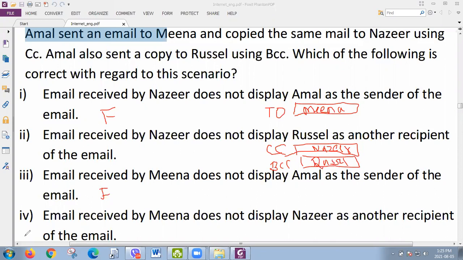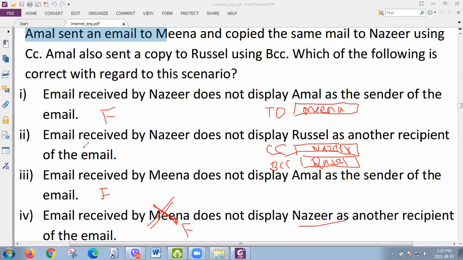In the last statement, again and again I tell you, you must have the approach: you don't need to worry about Meena. You have to focus on Nasir. Where is Nasir's address? It is in CC. That's enough to get the answer. It may be any person, Meena or X or Y or anyone, you have to keep an eye on Nasir. Since Nasir is given in CC, everyone knows. So the last answer is also incorrect.